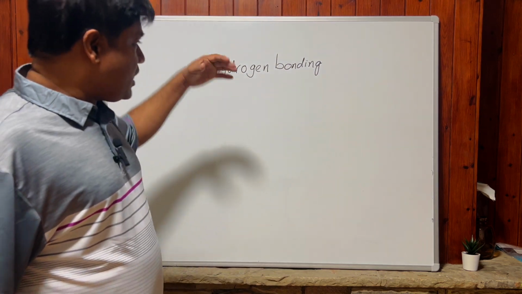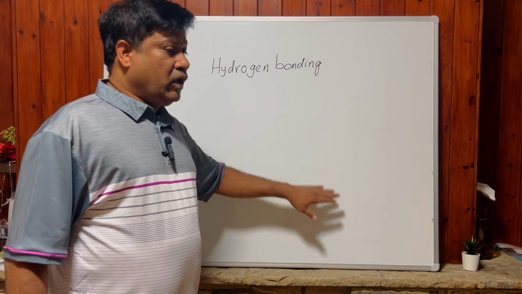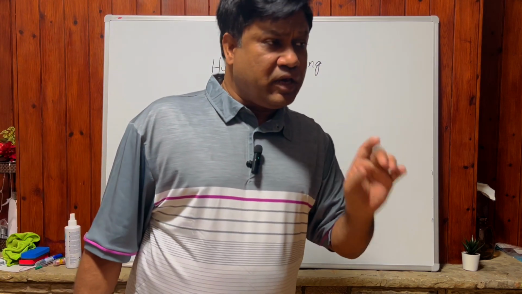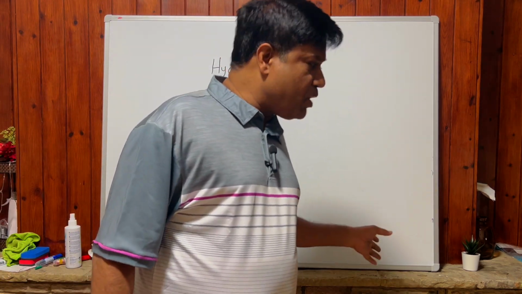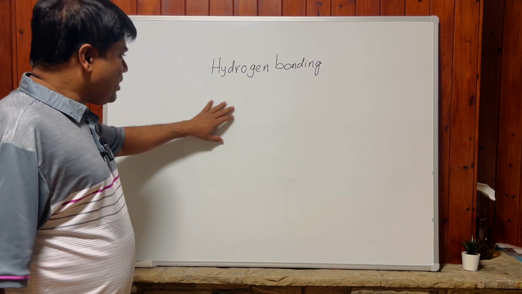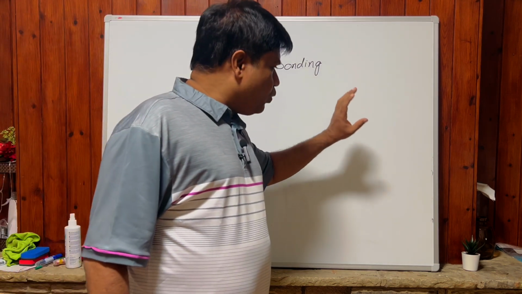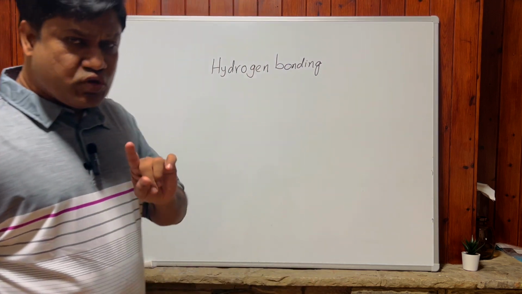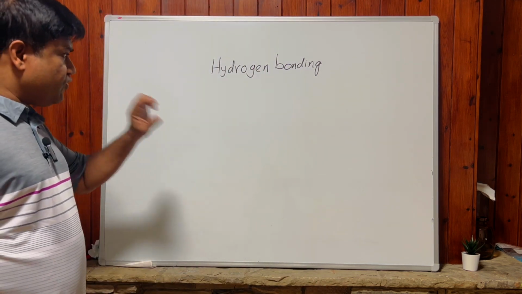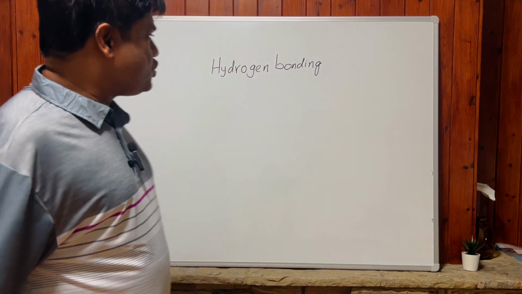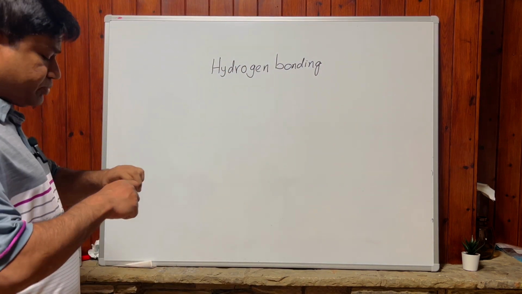If the molecule has hydrogen bonding, that hydrogen bonding changes the chemical and physical properties of that compound. Let's see. Chemical properties are not affected by the presence of hydrogen bonding, but physical properties are affected by the hydrogen bonding.